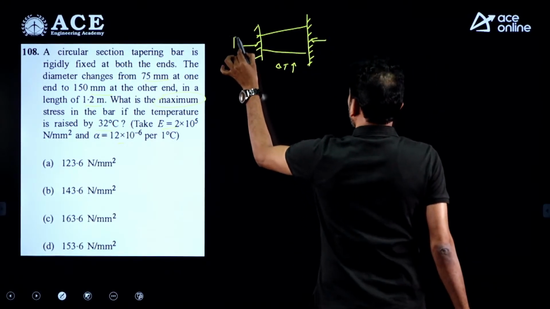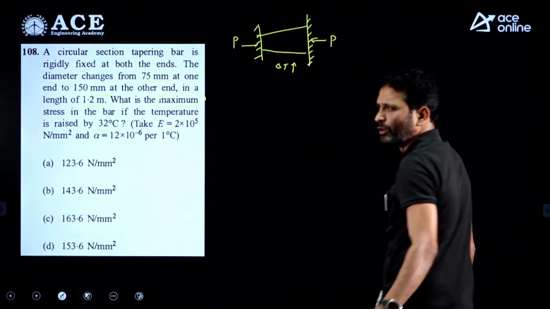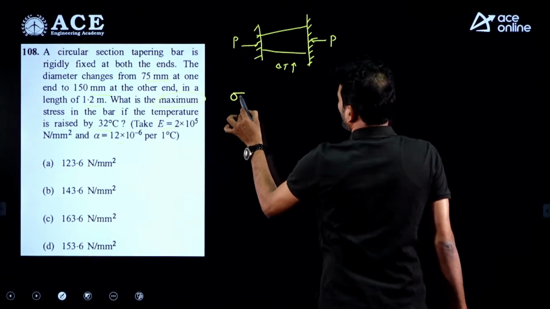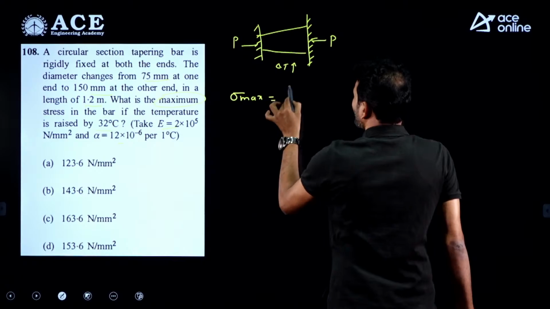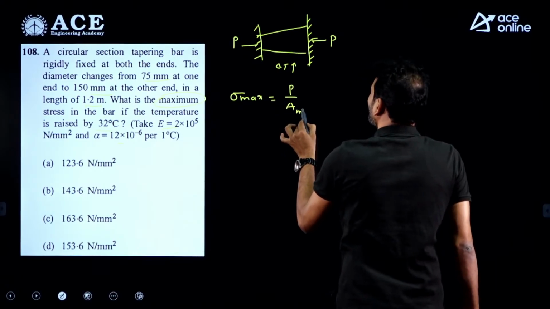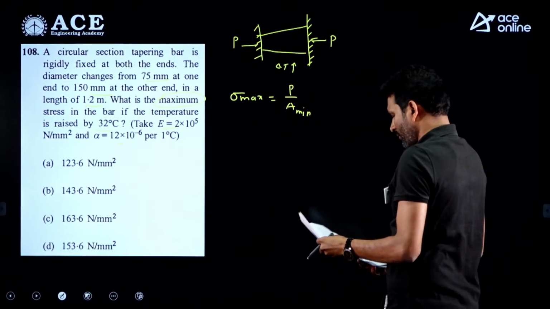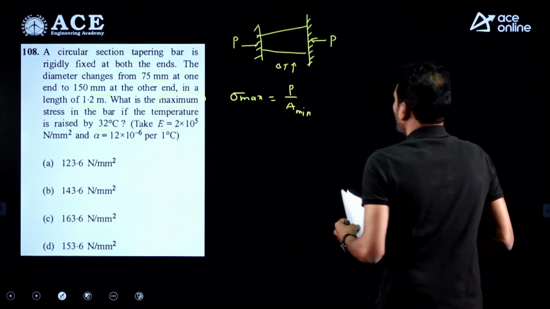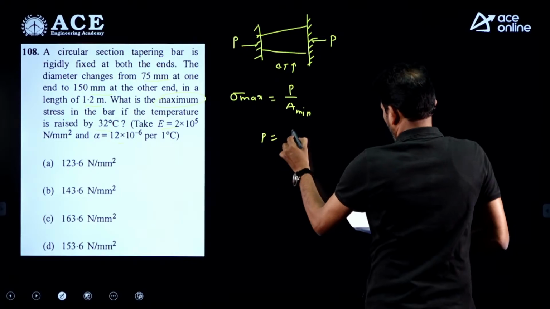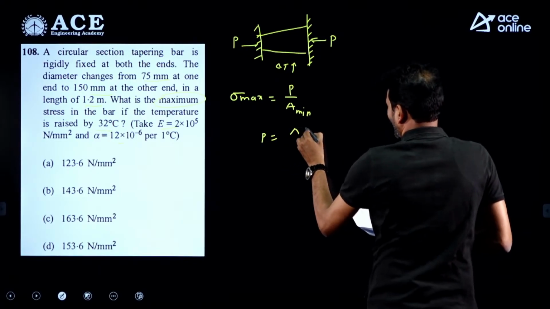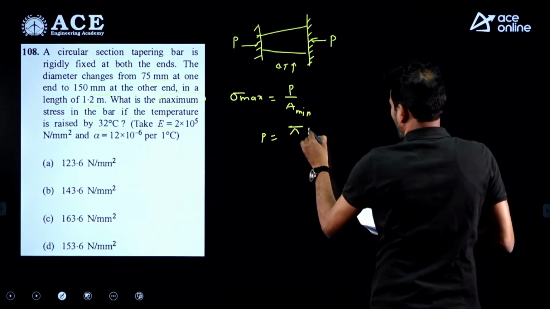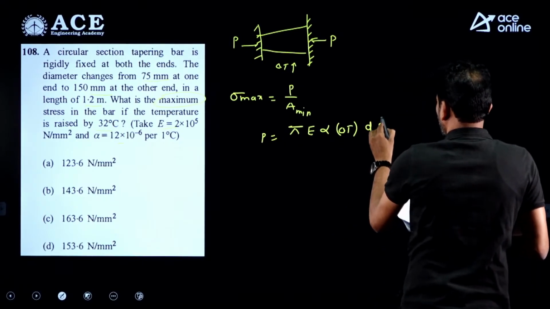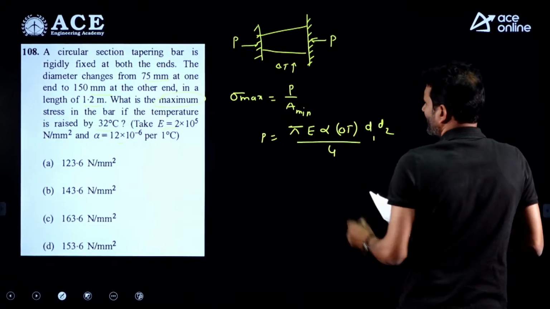These reactions are same at both ends. So my target is by using the compatibility condition, first you need to find out the P. Once I have the P, then sigma max equal to P divided by A min. So what is the P value we are having from this one? Let's see. P we have, it is pi E alpha del T d1 d2 divided by 4, my dear friends.